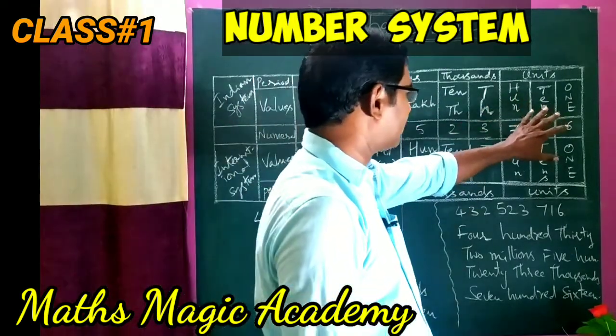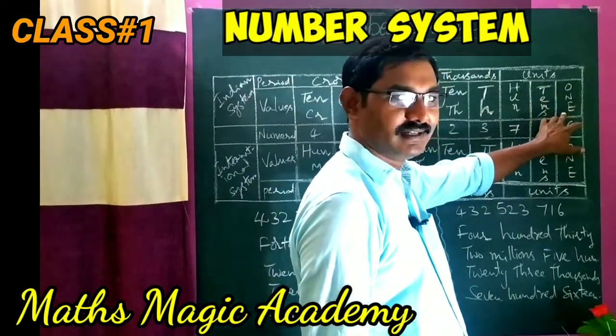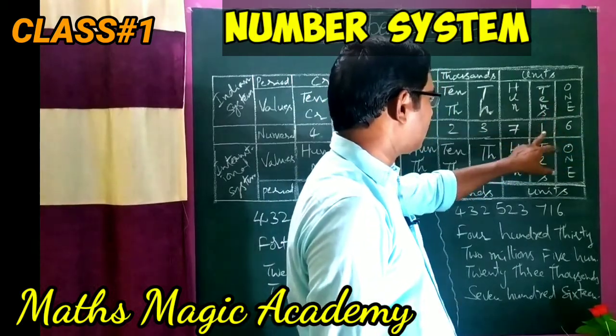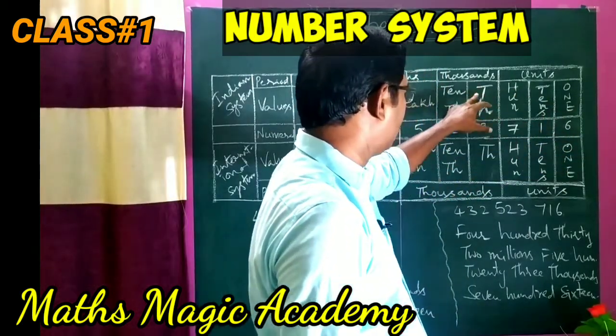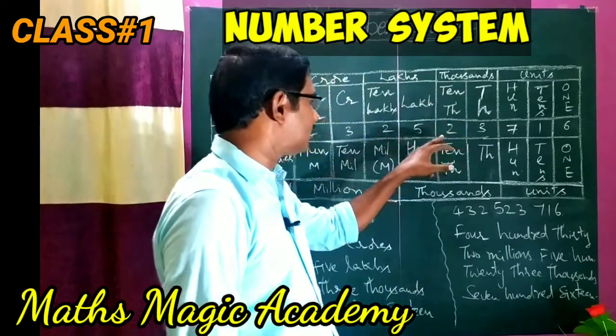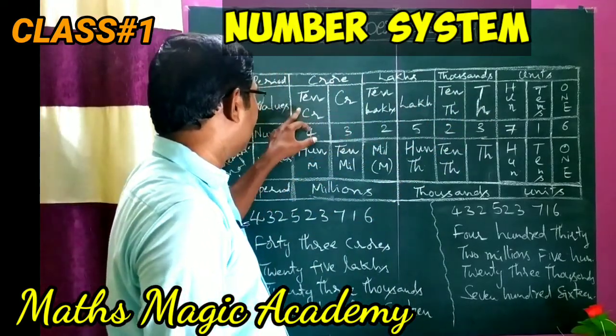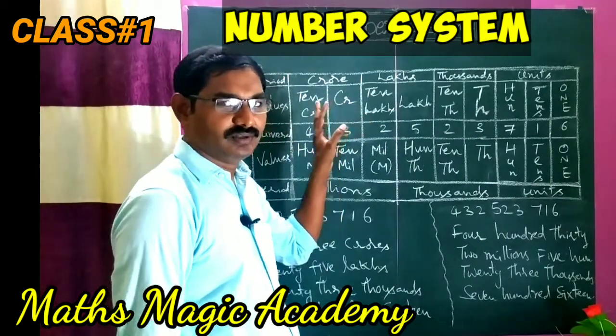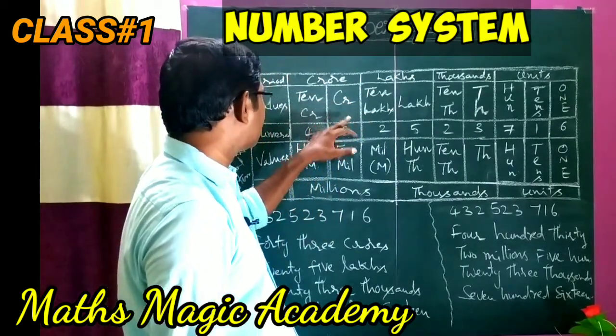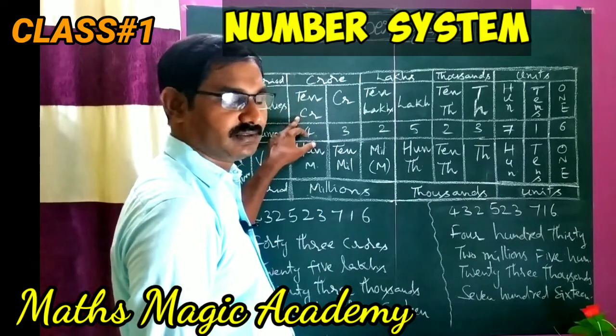Now we will see the place values. It is ones place, that is 6, then tens place, hundreds place, thousands place, 10,000s place, lakhs, 10 lakhs, crores, 10 crores. CR is nothing but crore. So crores, here 10 crores.